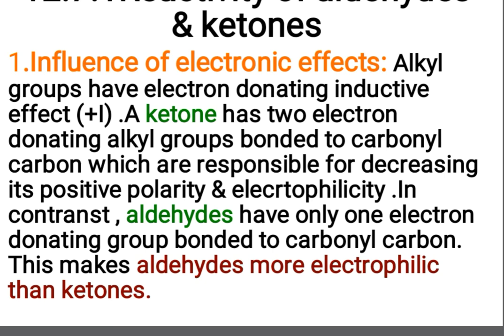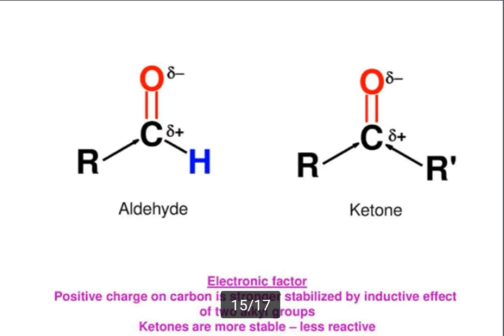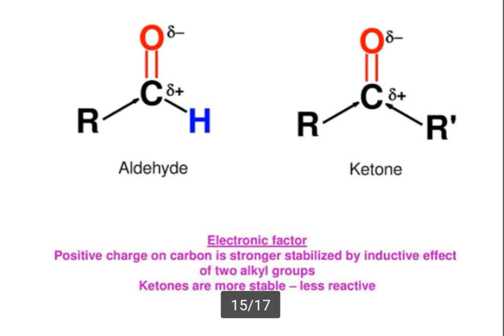A ketone has two electron donating alkyl groups bonded to carbonyl carbon, which are responsible for decreasing its positive polarity and electrophilicity. In contrast, aldehydes have only one electron donating group bonded to carbonyl carbon. This makes aldehydes more electrophilic than ketone. See here, this effect can be explained by this slide.